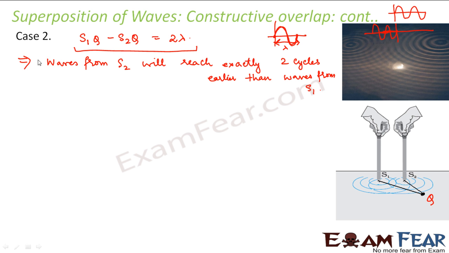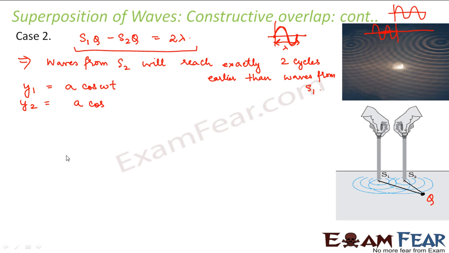Now in this case again, let us try to calculate the resultant displacement and the resultant intensity at point Q. So now the question is, if we want to find out the intensity at such a point which is not equidistant from both the sources, and the path difference is 2 lambda, how will the intensity be affected? So here again y1 is a cos omega t and y2 in this case would be a cos. In this case there will be a phase difference, because since there is a path difference, this is how the waves will be. So there is a phase difference also involved.